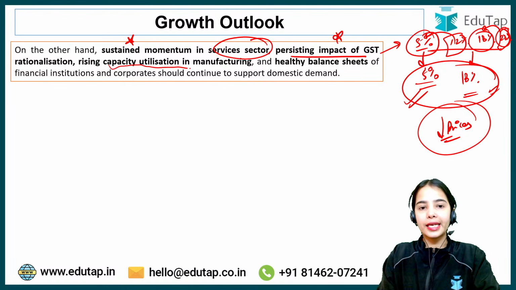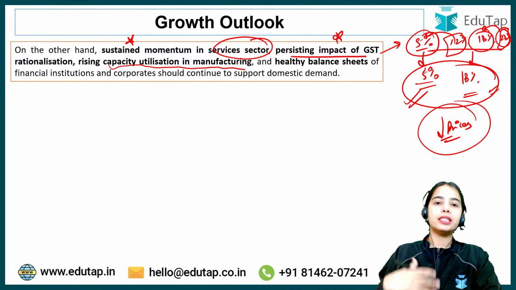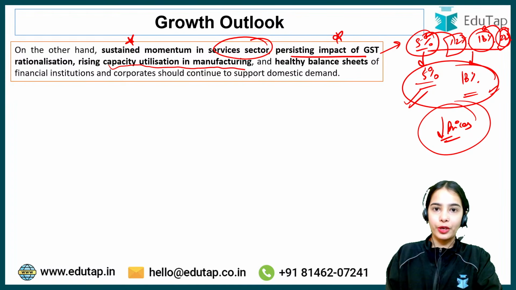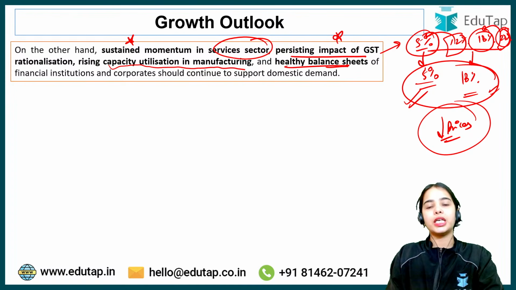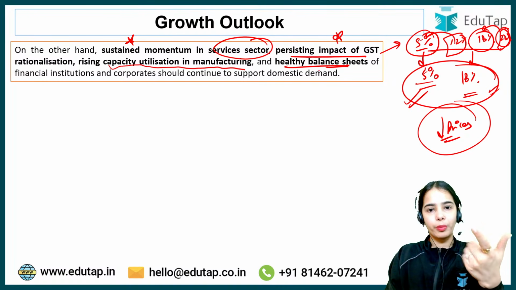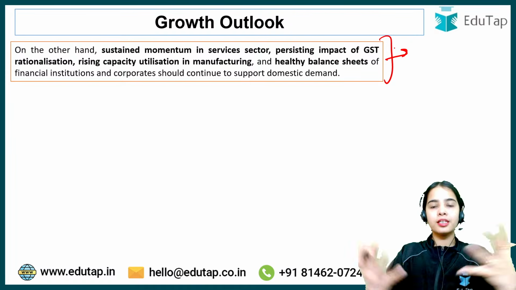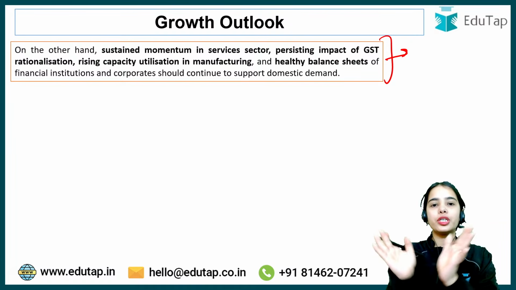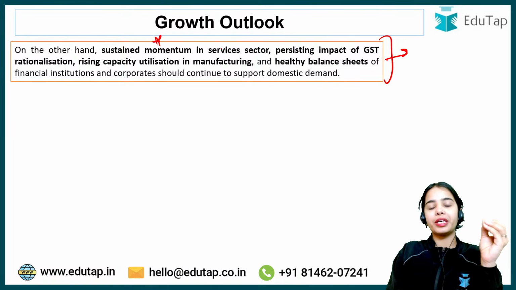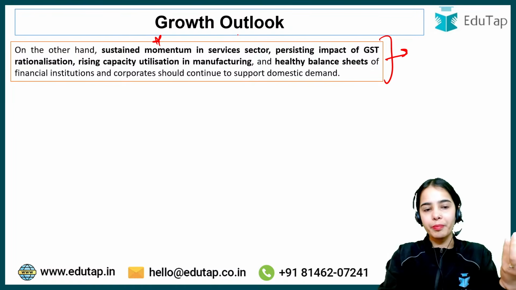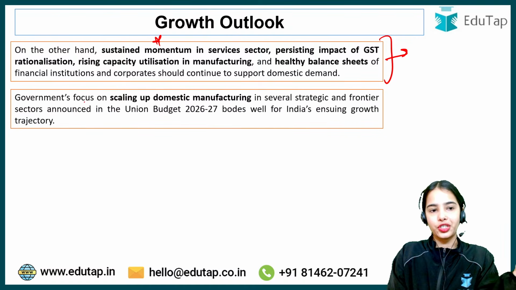Rising capacity utilization in manufacturing. There is higher capacity that is being utilized in the manufacturing sector. There are healthy balance sheets of the financial institutions and corporates. So these are the good sides, that at least on the internal front we have sufficient demand for now. We have the sustained momentum in the services sector, persisting impact of the GST rationalization and such.